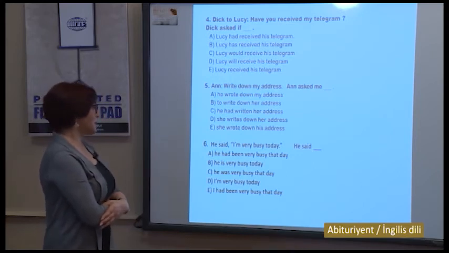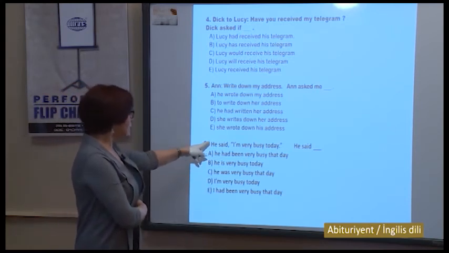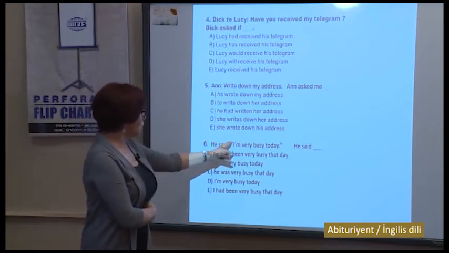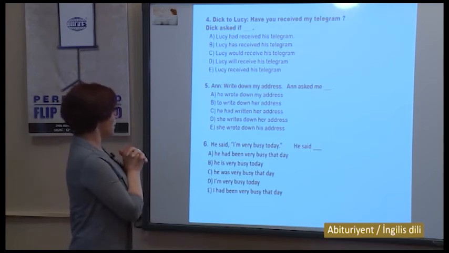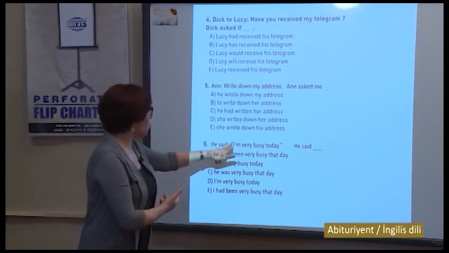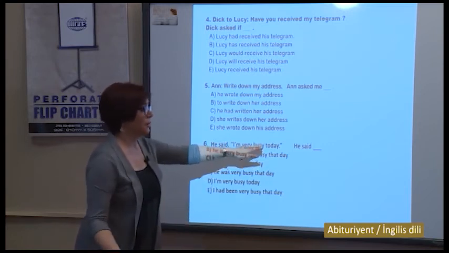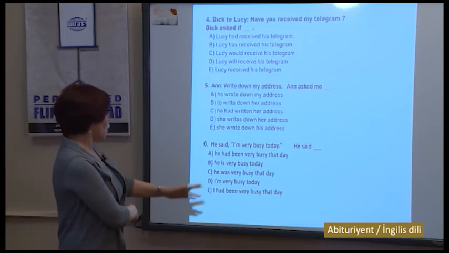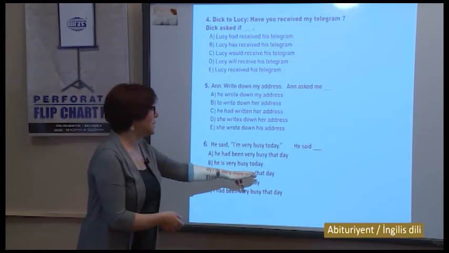Number 6: He said, "I'm very busy today." Who was busy? He was busy. I will be substituted with he. And it is in the past, so our direct speech, the speech given within the double quotes, will be changed to past. It would be: he said that he was very busy. Today will change to that day. Now let us see if we have such a variant here. Of course, he said that, or without that, he was very busy that day.